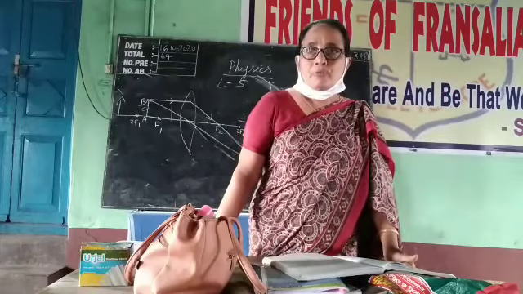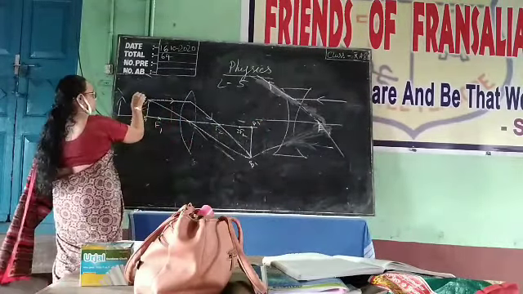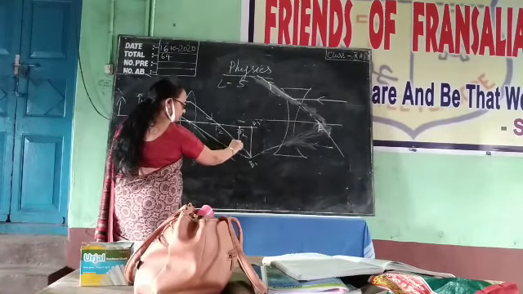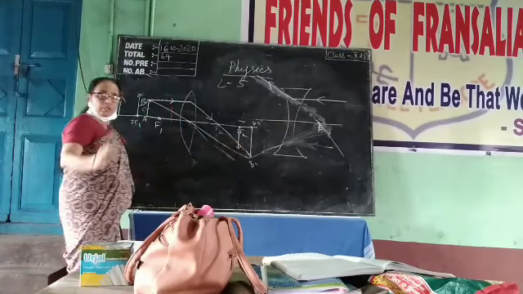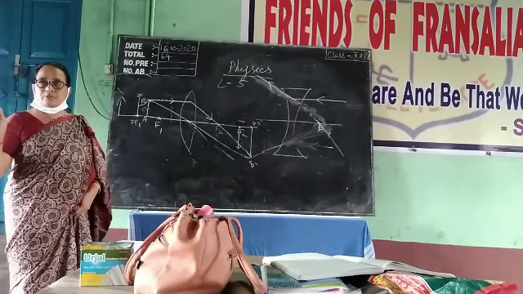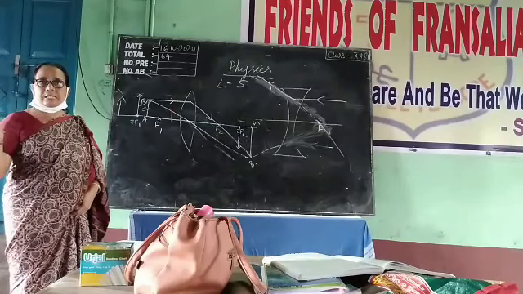Here also, when the object is kept at 2f1, you will get the image at 2f2. Here also, the size of the image will be the same as the size of the object.